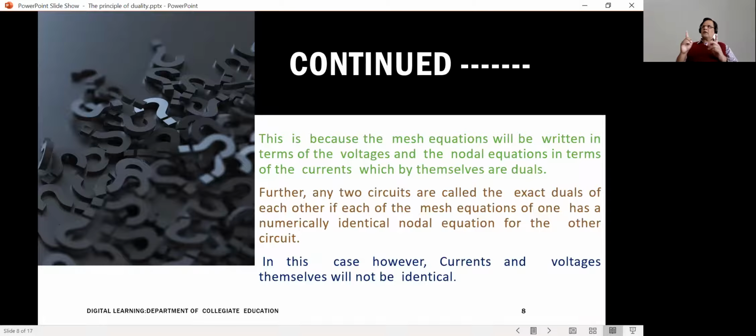But what you have to remember is that the currents and voltages themselves will not be identical. The same current and the same voltage will not appear in those circuits. Voltages and currents will be different, but ultimately when you take the equations, they will have the same form.